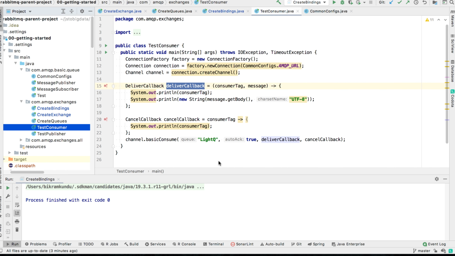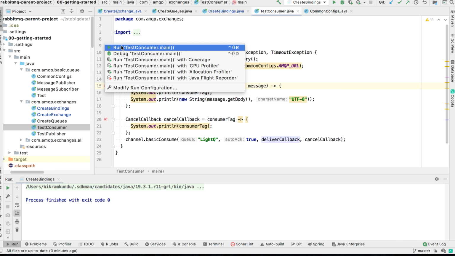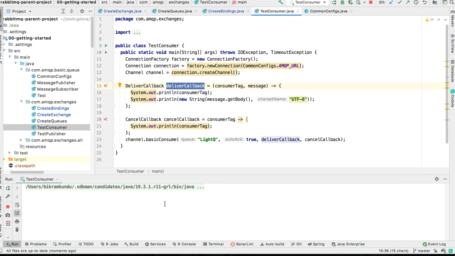Finally, I will test my example. So first thing that I will do is run the test consumer. So I am running my consumer. I have already shown you how to consume or subscribe to a queue in the previous tutorial. I have two callbacks. One is called deliver callback and the other one is cancel callback. I need to specify both the callback methods inside channel.basic_consume. I am not manually going to close these methods because I need these subscribers to be running forever. And whenever I want to terminate, I will just stop my application.